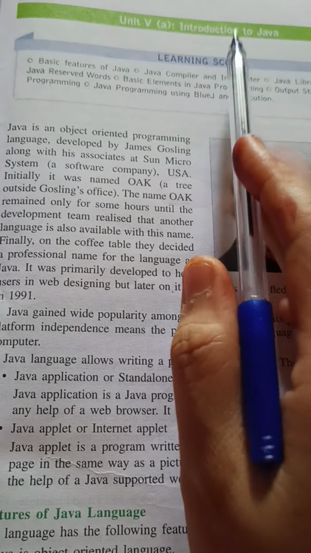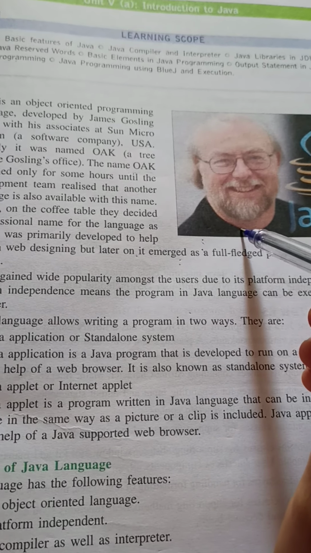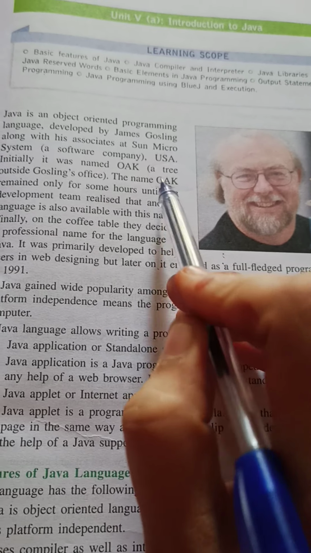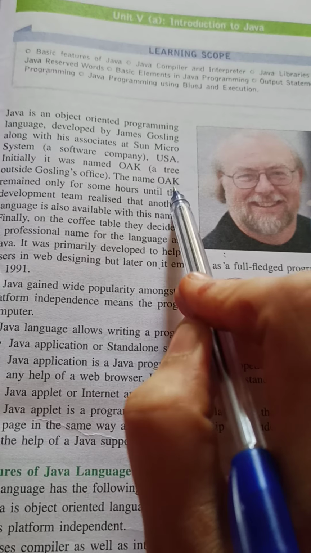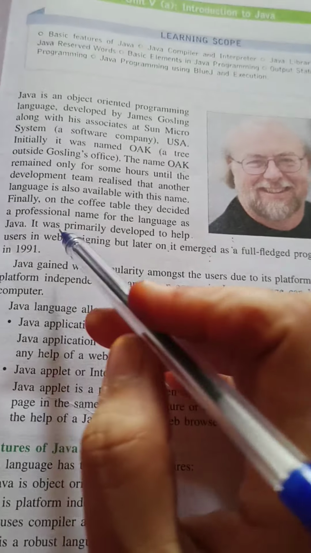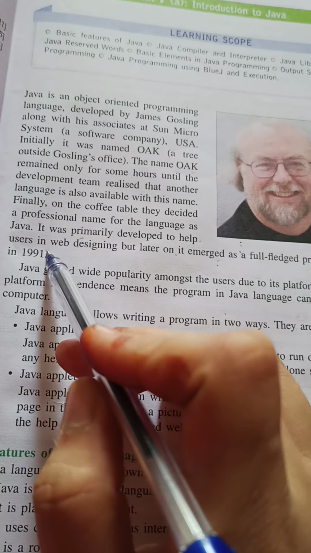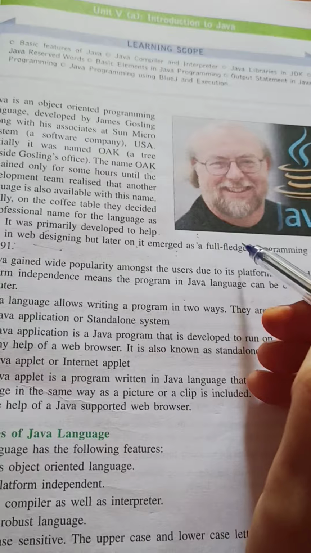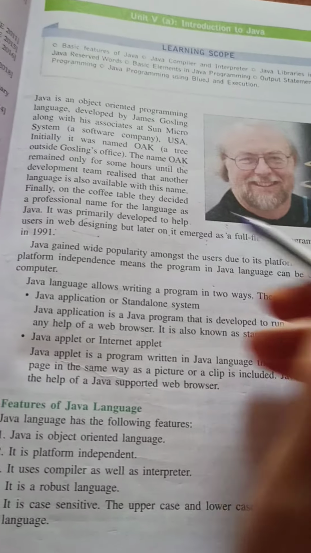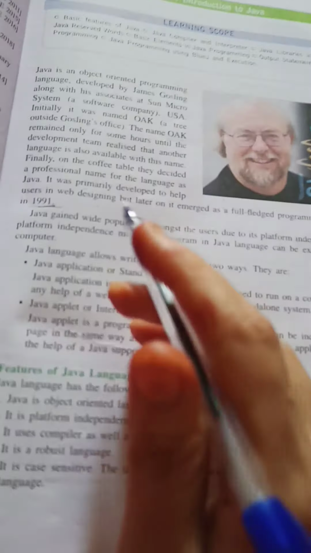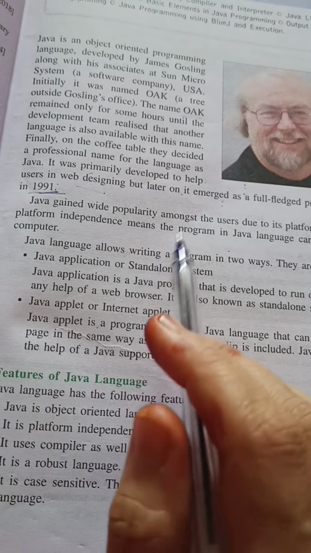Okay, so Java was invented by Sir James Gosling. Earlier the name of this language was OAK, and later this name was changed and a new language came, and the name of that language was Java. Java was developed for the user to do web designing. It was a fully fledged programming language, and it evolved in 1991.